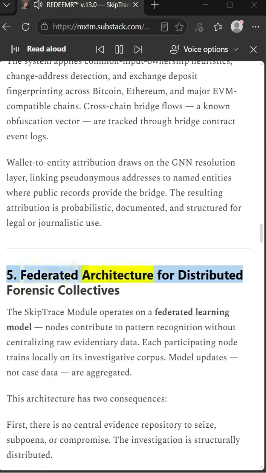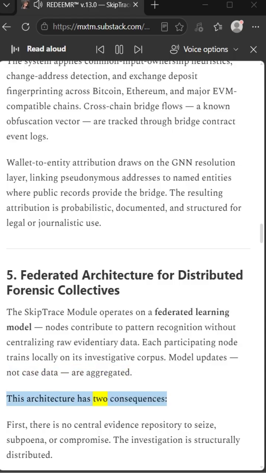5. Federated architecture for distributed forensic collectives. The SkipTrace module operates on a federated learning model. Nodes contribute to pattern recognition without centralizing raw evidentiary data. Each participating node trains locally on its investigative corpus. Model updates, not case data, are aggregated.